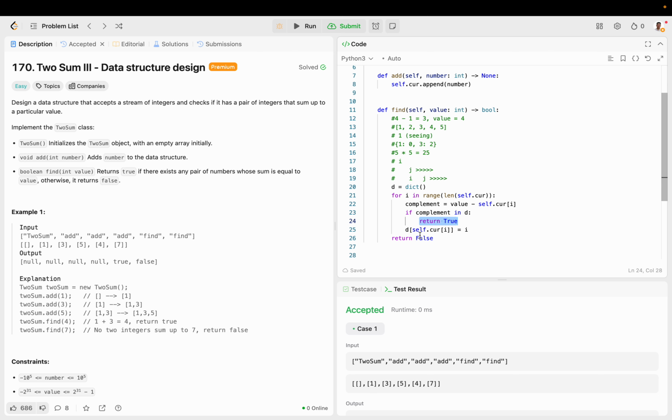And if it doesn't, then we can add that to the dictionary and then keep going. But if it is true, then we just return true and we just stop everything, because that true comes back to the function caller and we don't keep continuing doing anything else, right? That's what the return statement does.